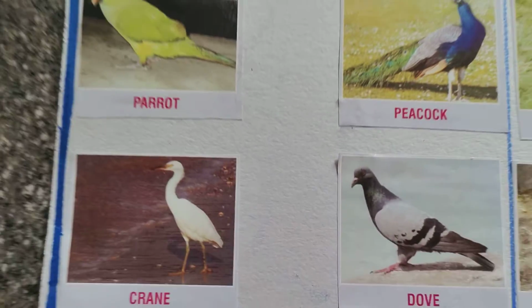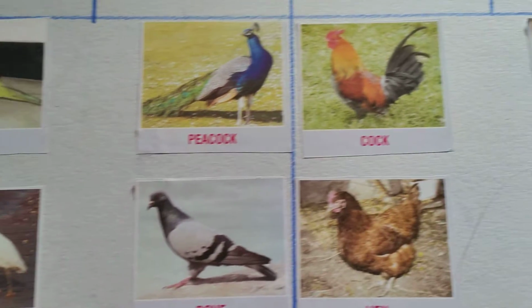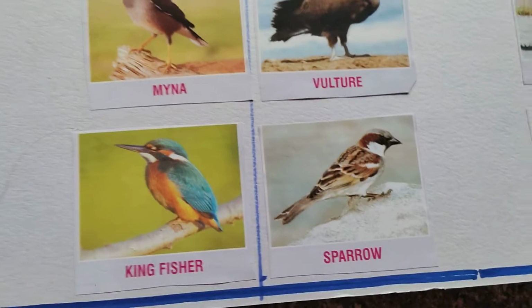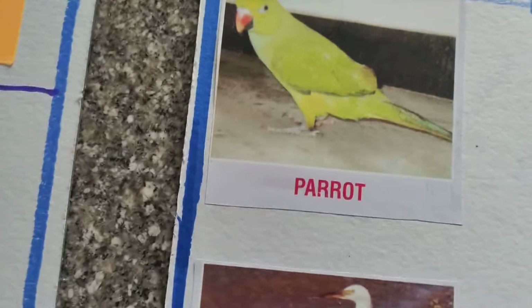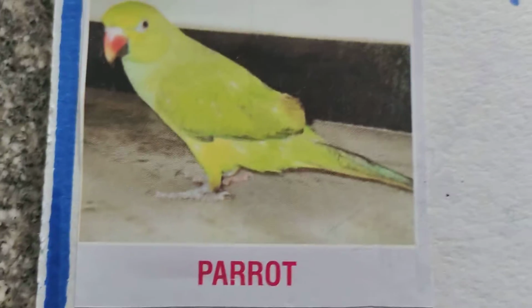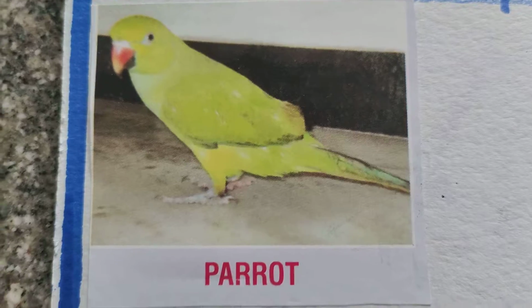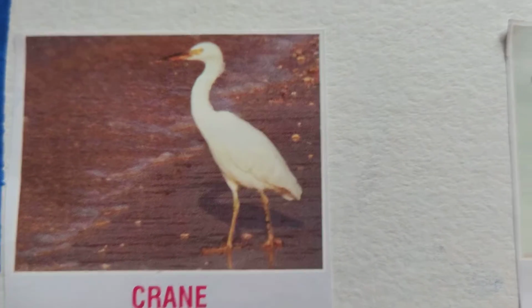Then come here. These are the birds. What are these? These are the birds. Come, let me know the name. This is parrot. This is crane.